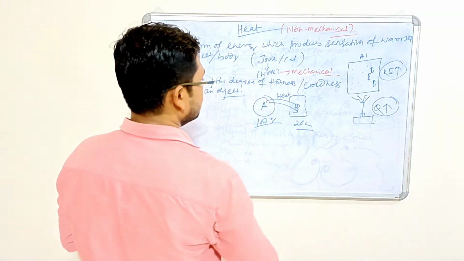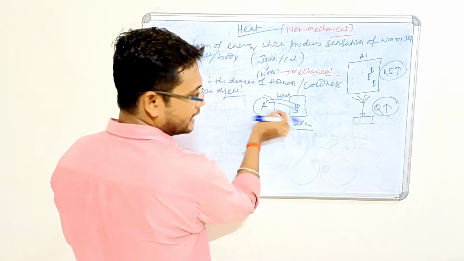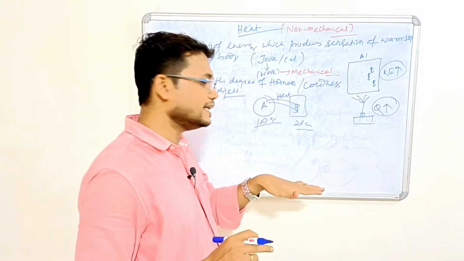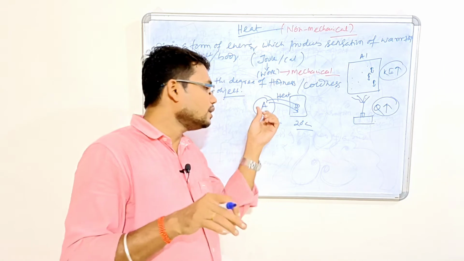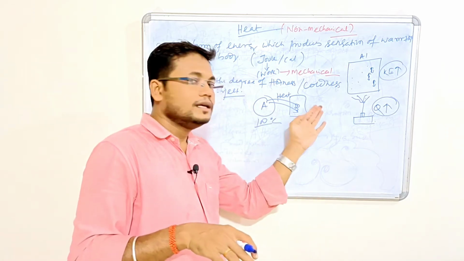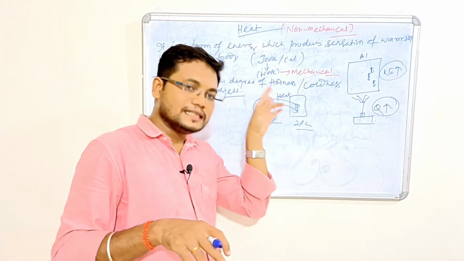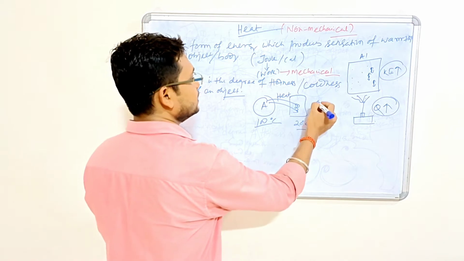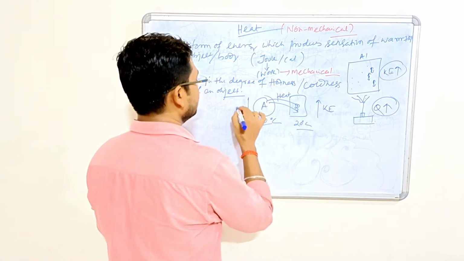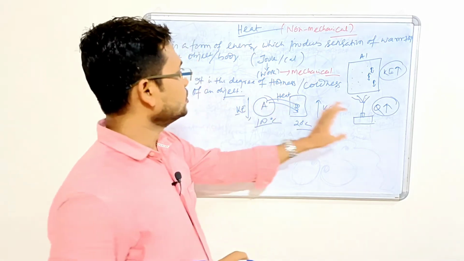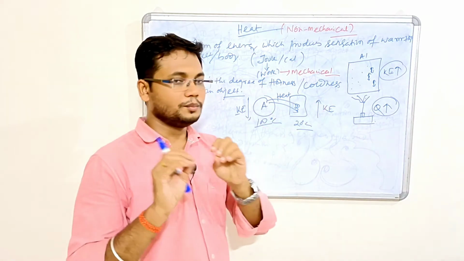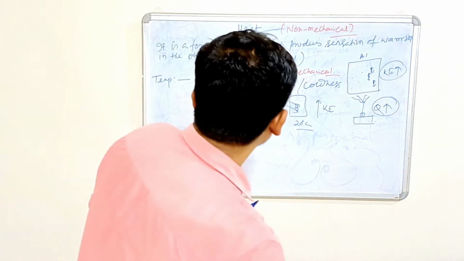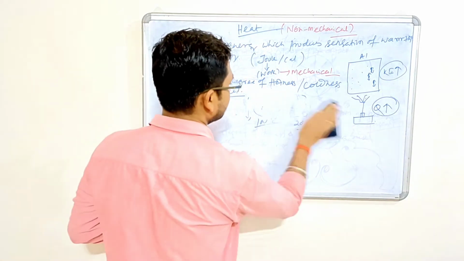The object which radiates the heat, its energy is going to decrease, and for the object which is receiving or gaining the heat, the kinetic energy is going to increase. Here the kinetic energy is going to increase, here it is going to decrease. Then at a certain point of time it will become equal. It will become the equilibrium condition.